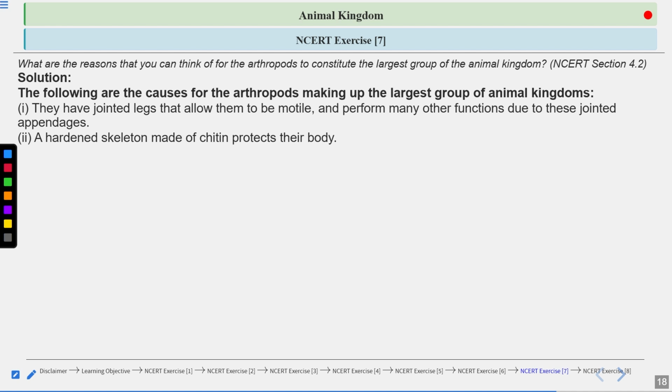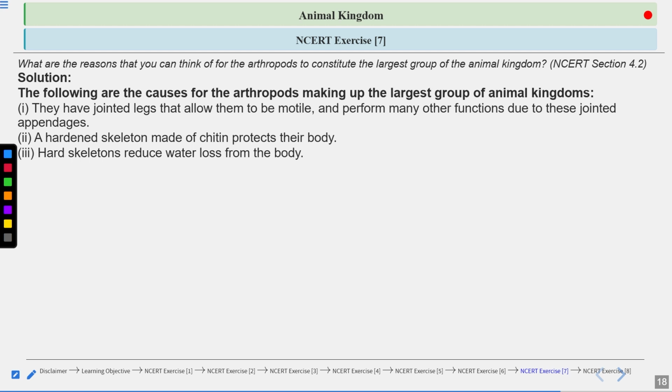So their exoskeleton is made up of a very hard polysaccharide that is called chitin, and that protects their body. This is the function of the skeleton system, to protect the body. So instead of endoskeleton, they have the exoskeleton, and that is made up of chitin. Very, very important feature.